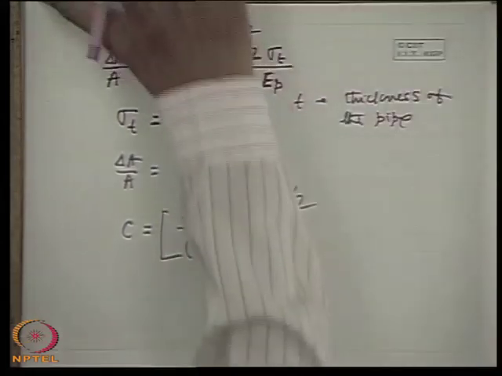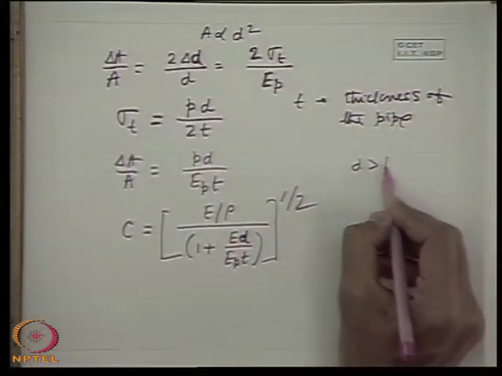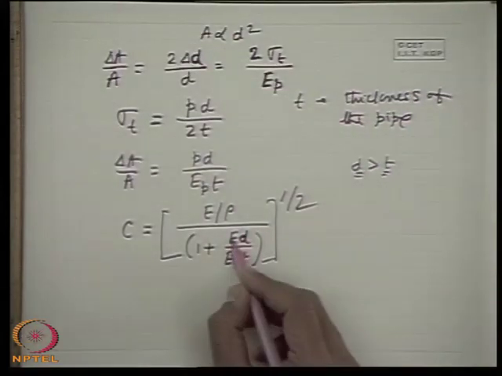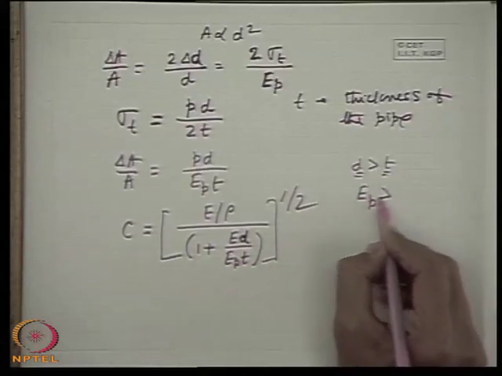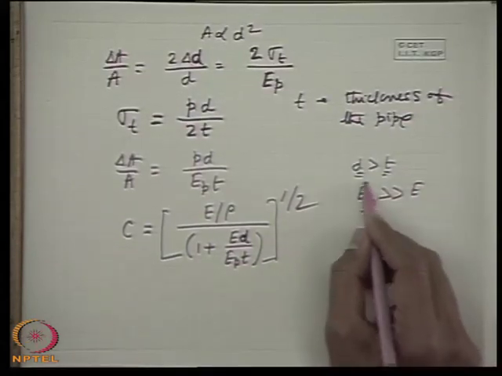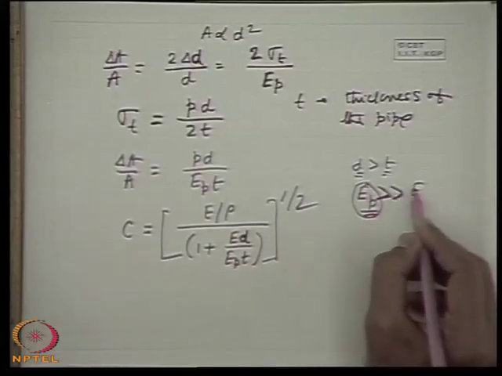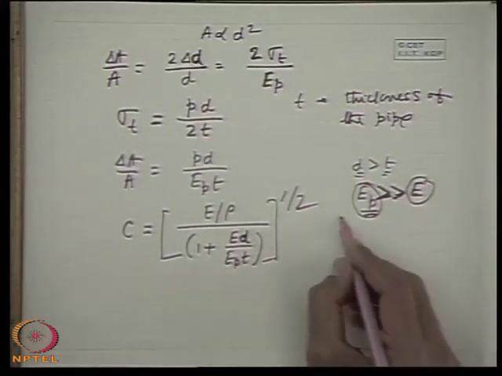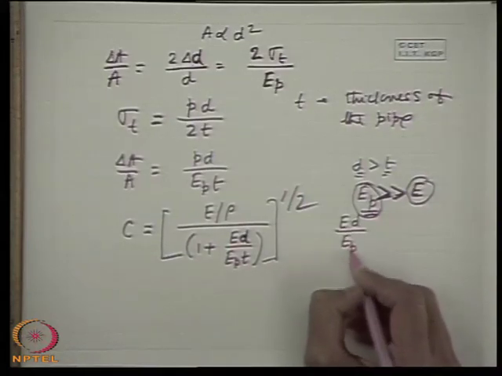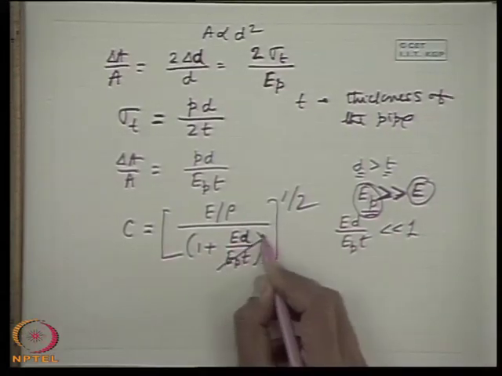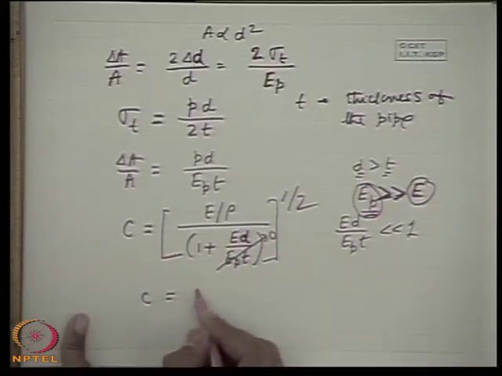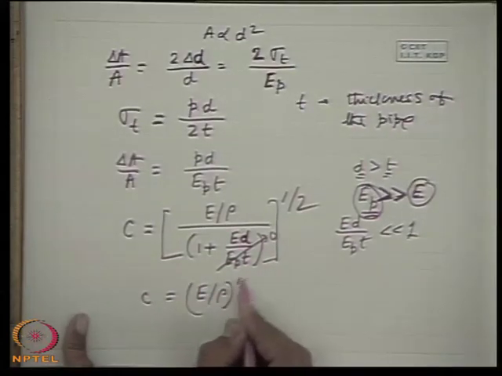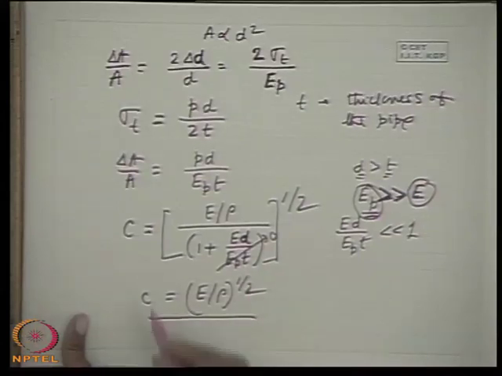Now, in all practical cases, D is greater than T. There is no doubt the diameter of the pipe will be greater than its thickness. But EP is much greater than E, by orders of magnitude: the modulus of elasticity for the pipe material is two orders more than that of the liquid. Therefore, E d by EPT is usually much less than 1, so we can neglect it. So c comes equal to E by rho to the power half for all practical purposes. This is the expression for the wave velocity: c is equal to E by rho to the power half.